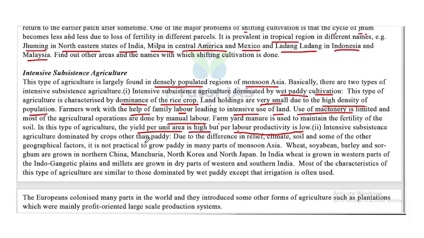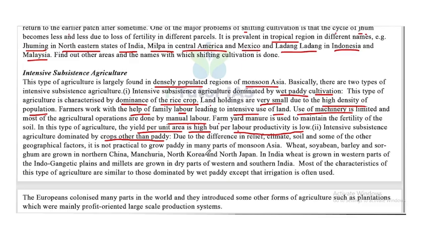The second type is intensive subsistence agriculture dominated by crops other than paddy. Due to differences in relief, climate, soil and some other geographical factors, it is not practical to grow paddy in many parts of monsoon Asia. So it is not easy or practical to grow paddy in many places.